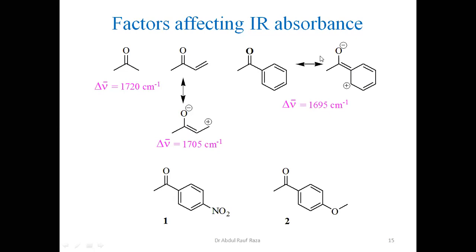Here these pi electrons are more delocalized. So the chances of single bond character are increasing, because here there are two other resonance forms in which you have a carbon-oxygen single bond. Here we have only one. So you have three here. So single bond character is increased.